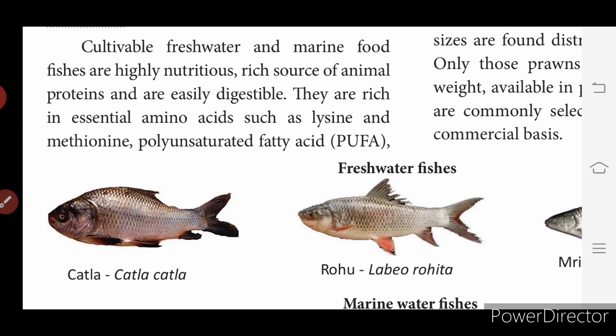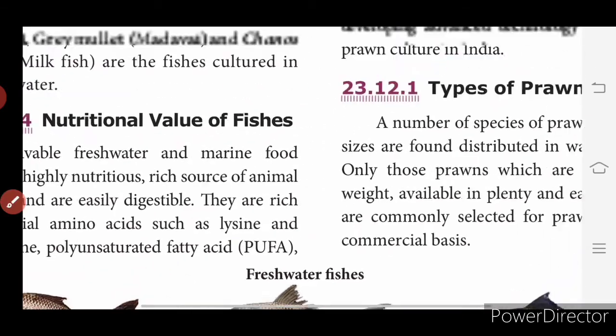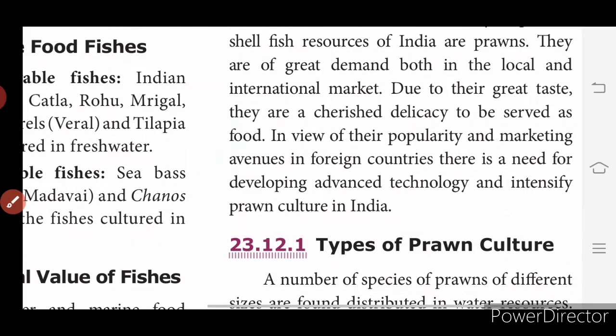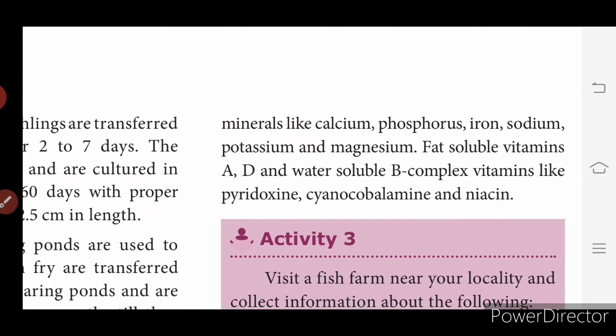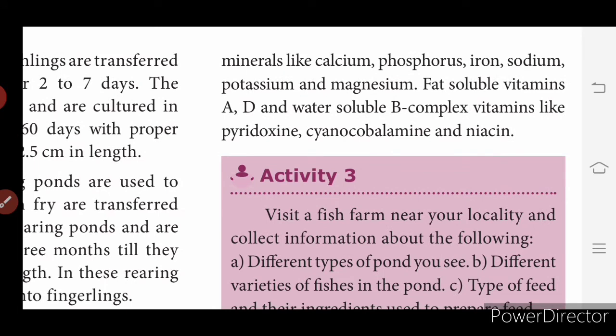These are also rich in minerals like phosphorus, calcium, iron, sodium, potassium and magnesium, fat soluble vitamins A and D, and water soluble B complex vitamins like pyridoxine, cyanocobalamin and niacin. So these are the things which we get when we consume fishes.